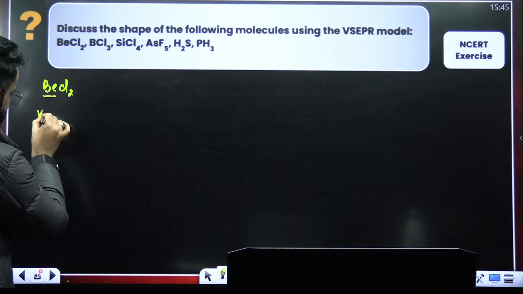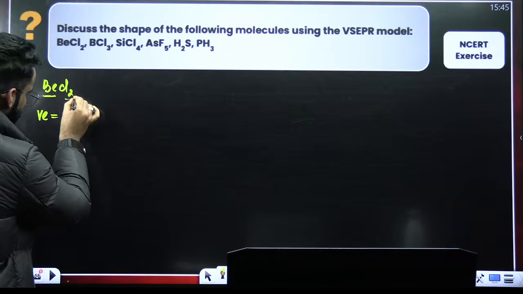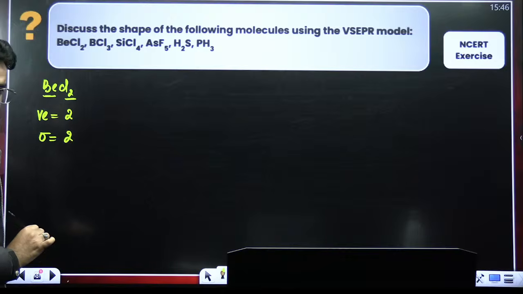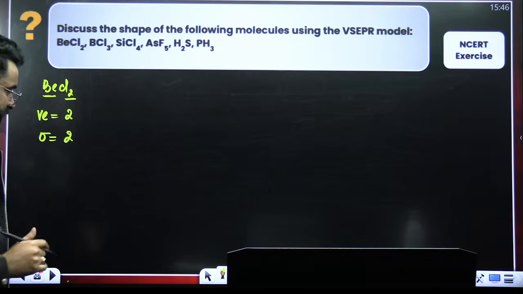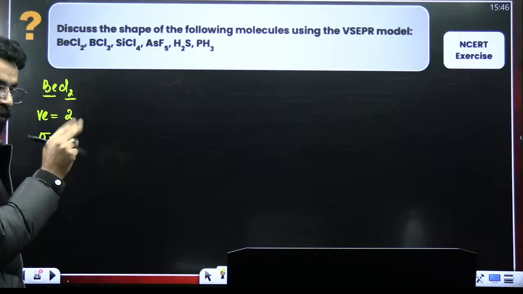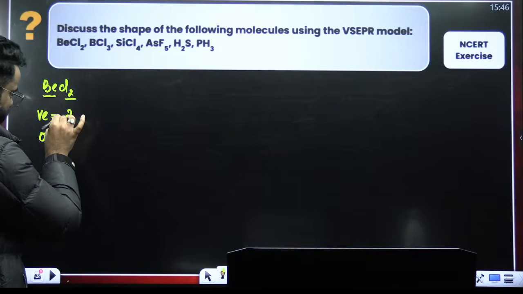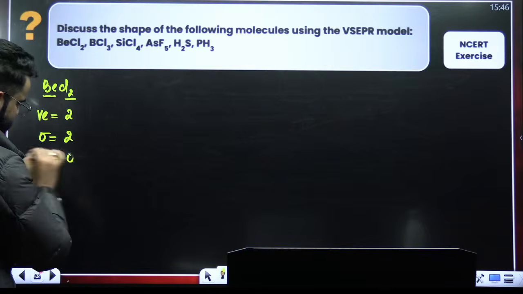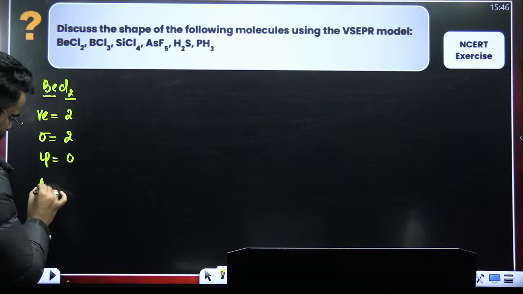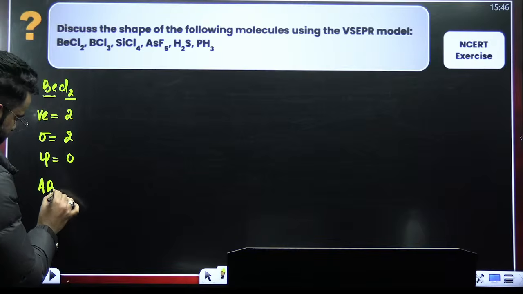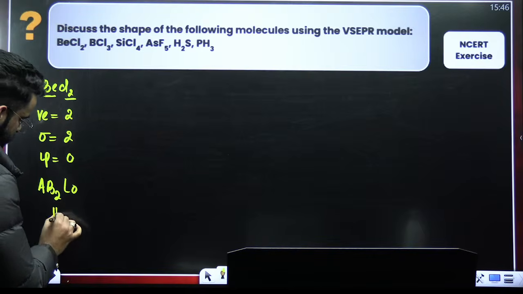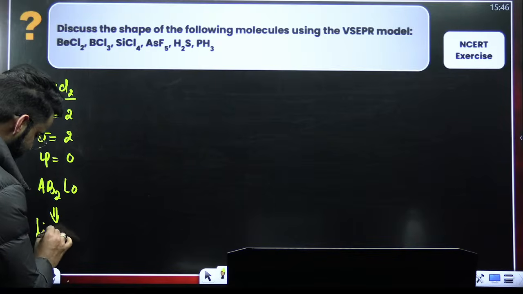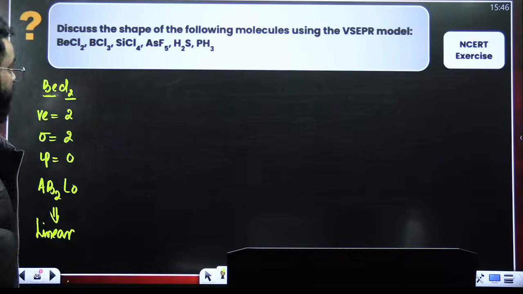This beryllium, how many valence electrons does it have? It has 2 valence electrons. How many surrounding atoms does it have? 2 surrounding atoms. 2 surrounding atoms means 2 sigma bonds. Number of surrounding atoms is equal to the number of sigma bonds. Since beryllium had 2 valence electrons and it has utilized both to form 2 sigma bonds, there will be no lone pair on beryllium. If there is no lone pair, the type of the molecule will be AB2L0, and AB2L0 is always linear in shape. So this is linear, number 1.